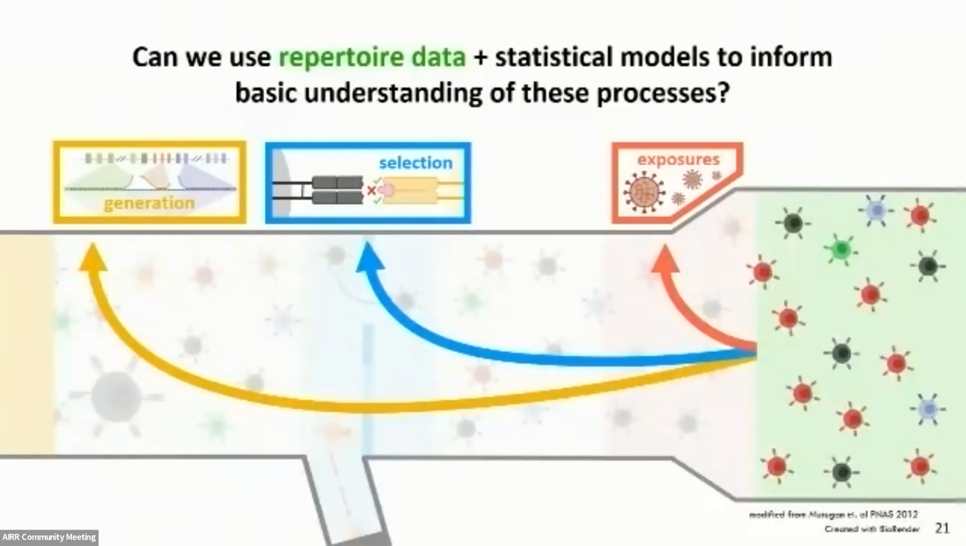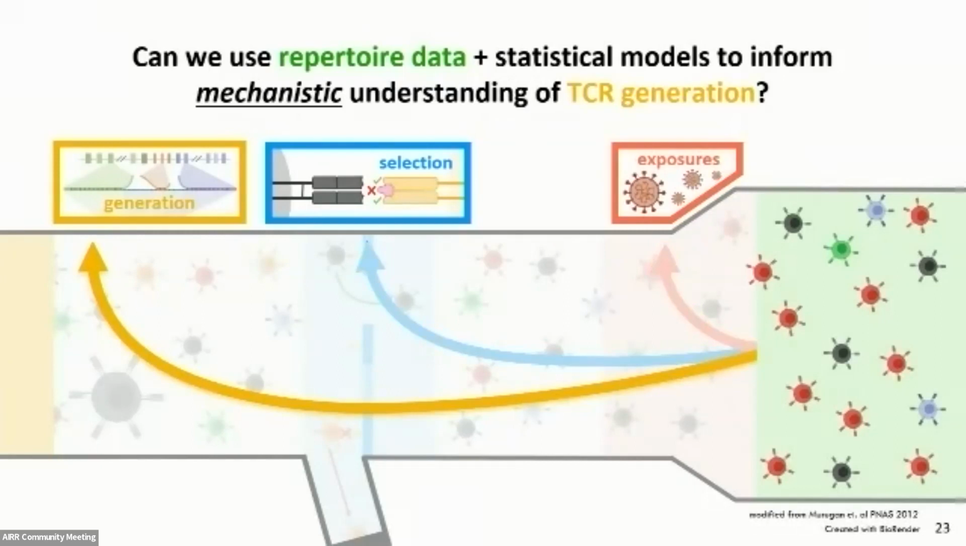But that's where repertoire data comes in. We can sample an individual's repertoire at that stage in the water pipe shown in green, and combine that data with statistical models to try to gain a basic understanding of these processes. And as I'm sure you're very familiar, this process has been very successful previously, and the AIRR community has done a lot of work in this area.